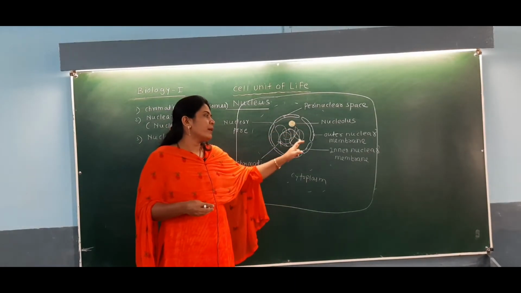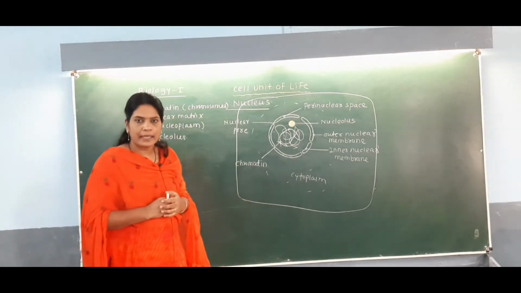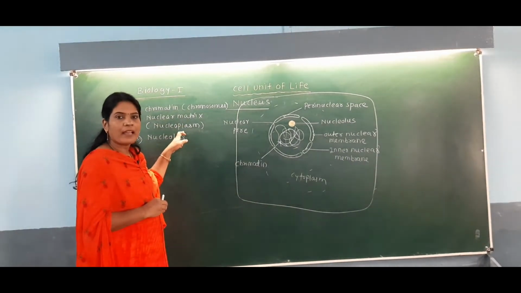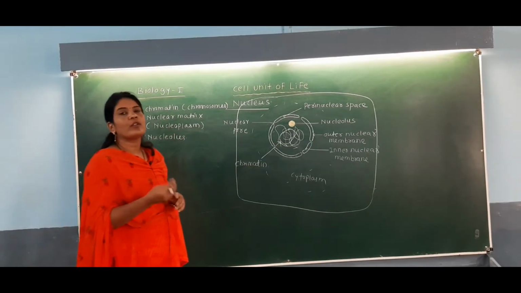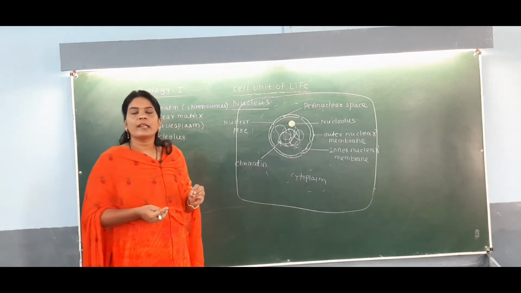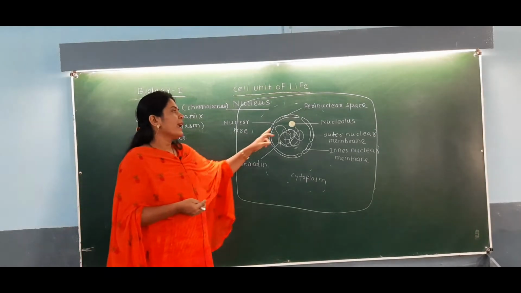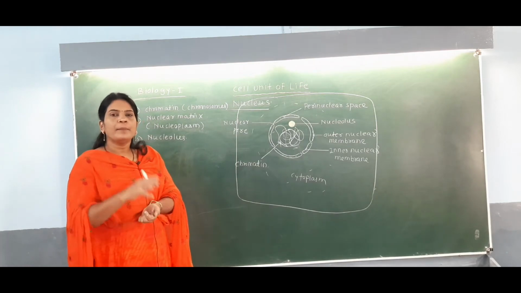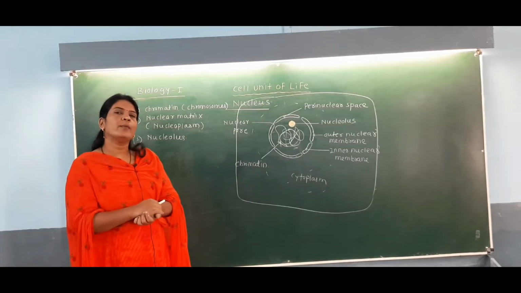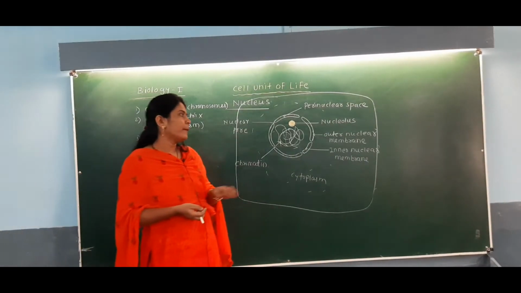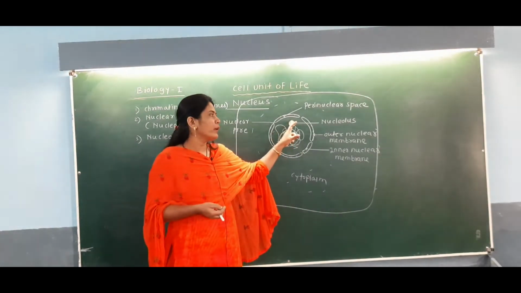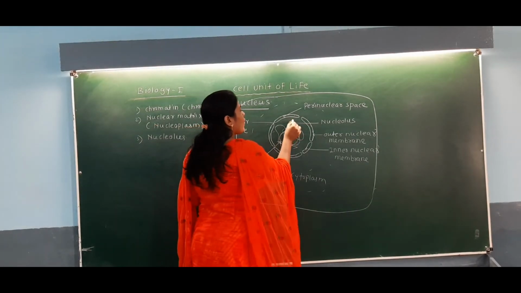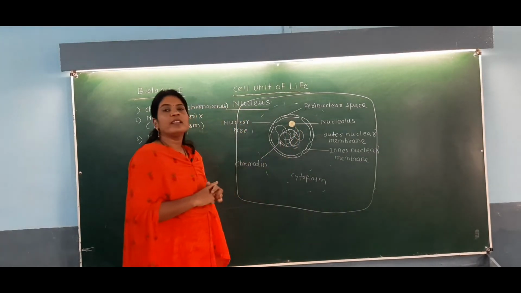Inside this nuclear envelope all the content present is called the nuclear matrix or nucleoplasm, and in it you can observe a round spherical body, and that is nothing but the nucleolus. In a single nucleus only one nucleolus is observed, and this nucleolus does not have any membrane. Nucleolus is without any membrane.